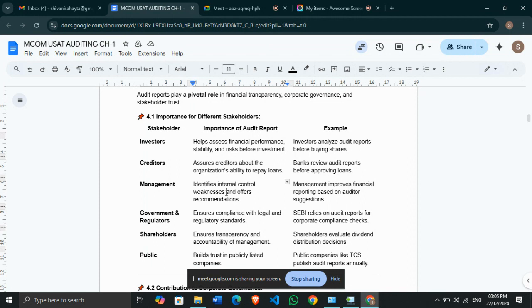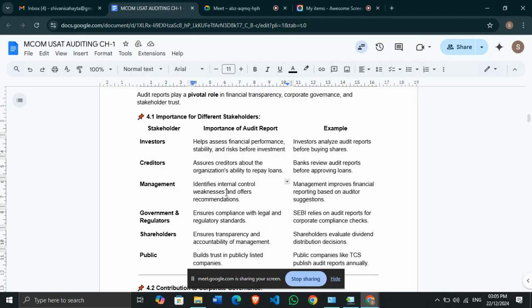How will the shareholders rely on the management? With the help of the audit report, they will get the idea that yes, management is not lying, the organization is not lying, they are getting this much amount of returns, so accordingly they are giving us the dividend. So yes, for shareholders it will ensure transparency.